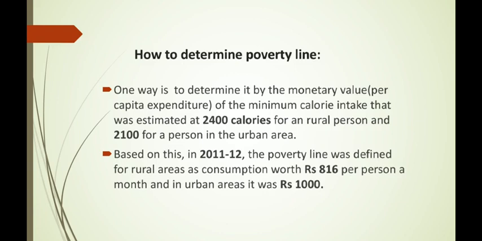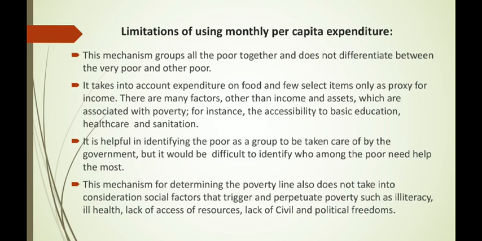That means in rural area, if a person is able to earn rupees 816 per month and above, and in urban area, rupees 1000 per month and above is considered as above poverty line. Though the government uses monthly per capita expenditure as proxy for income of households to identify the poor. Do you think this mechanism satisfactorily identifies the poor households in our country?